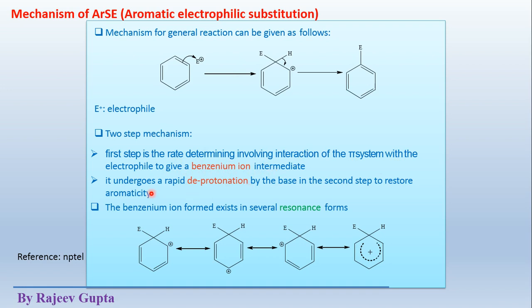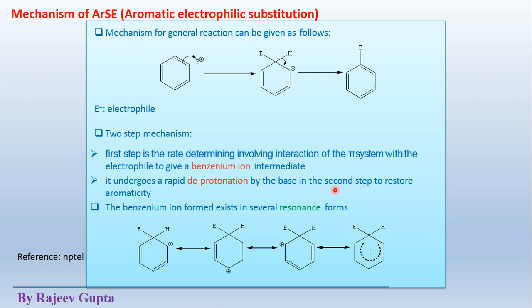in this case. Now this benzenium ion undergoes a rapid deprotonation. See, rapid means this second step is a very fast step compared to this first step. So this deprotonation is very fast, which occurs in the presence of base in the reaction mixture.